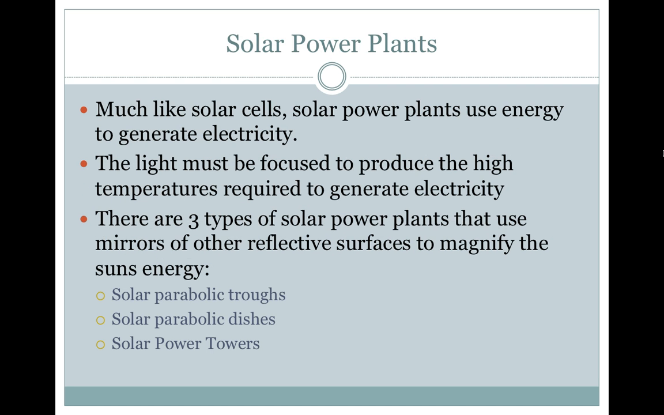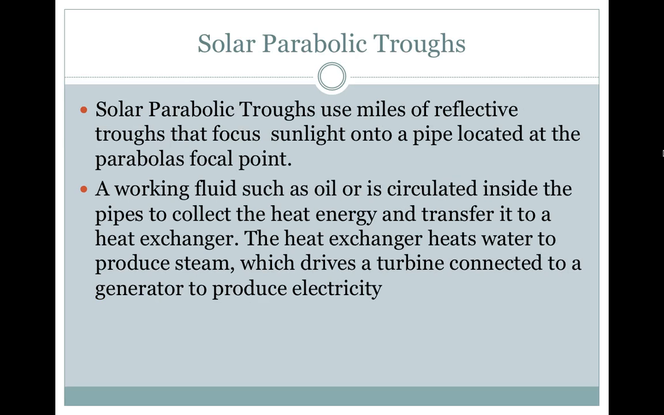Solar power plants. Much like solar cells, solar power plants use energy to generate electricity. The light must be focused to produce the high temperatures required to generate electricity. There are 3 types of solar power plants that use mirrors or other reflective surfaces to magnify the sun's energy: solar parabolic troughs, solar parabolic dishes, and solar power towers. A solar parabolic trough. Solar parabolic troughs use miles of reflective troughs that focus sunlight onto a pipe located at the parabola's focal point. A working fluid such as oil is circulated inside the pipes to collect the heat energy and transfer it to a heat exchanger.